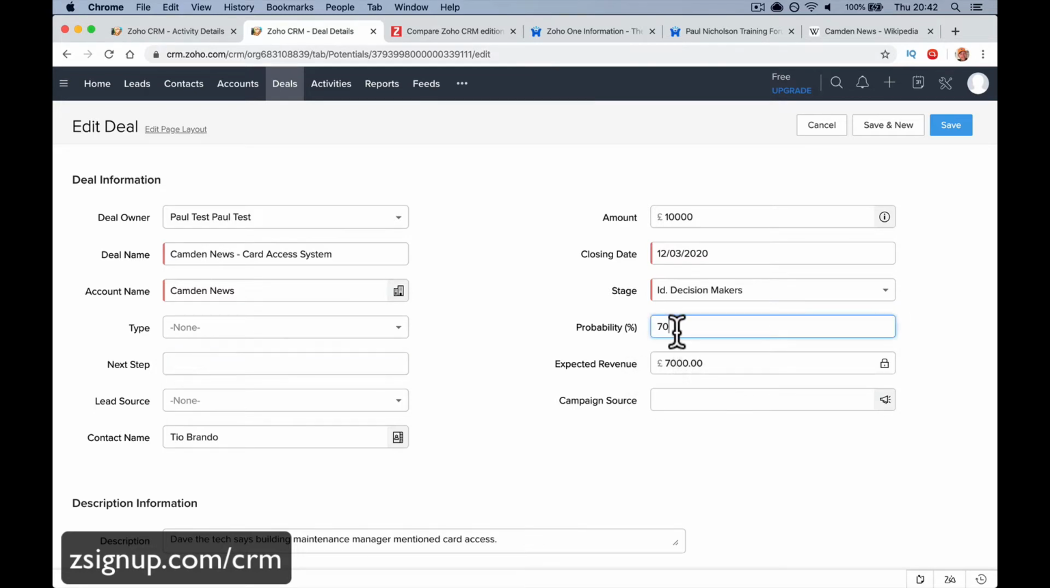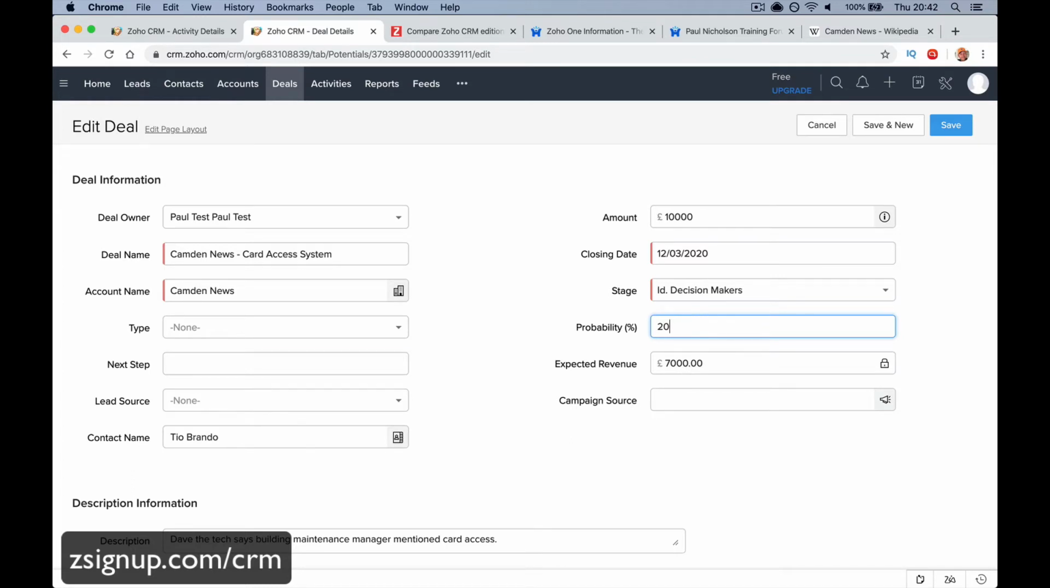the expected revenue. So what you can do with this probability, so say you're best friends with Tio, or you're very good friends, and you've had this initial chat with him. Tio's probably said, look, if you can come in under 10,000, this job's yours. So it's 100% chance you're getting it in. Then the expected revenue goes to 10,000, right? If it's 70, goes to 7,000. So it adjusts your pipeline expected revenue down.